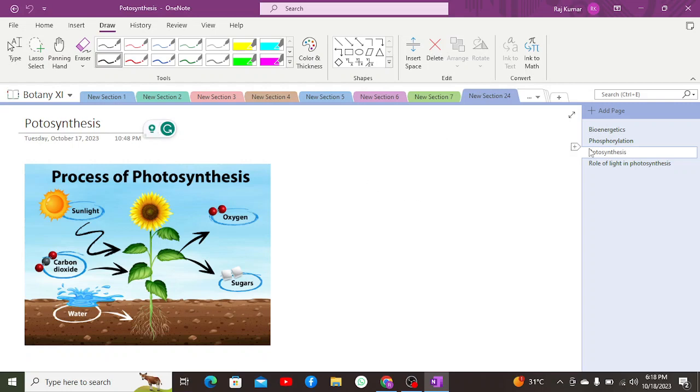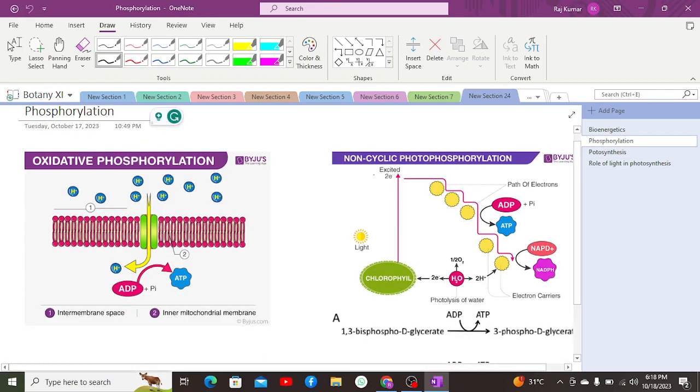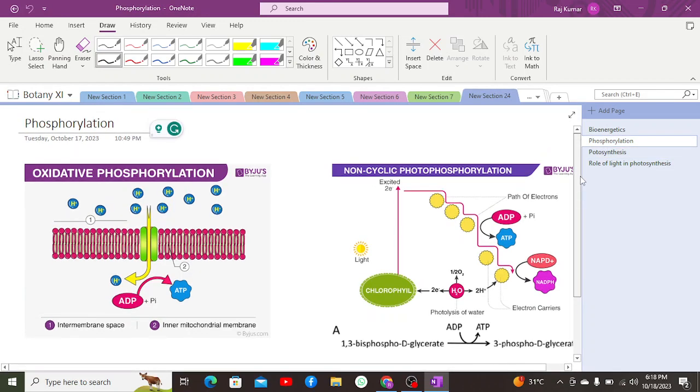Now coming to our second topic, which is phosphorylation. What is phosphorylation? Phosphorylation is an important concept, which is termed to be the addition of phosphate obtained from an inorganic source to ADP in order to form ATP. The phosphate can be obtained from a source such as phosphoric acid or any other inorganic source, due to which it is known as inorganic phosphate.